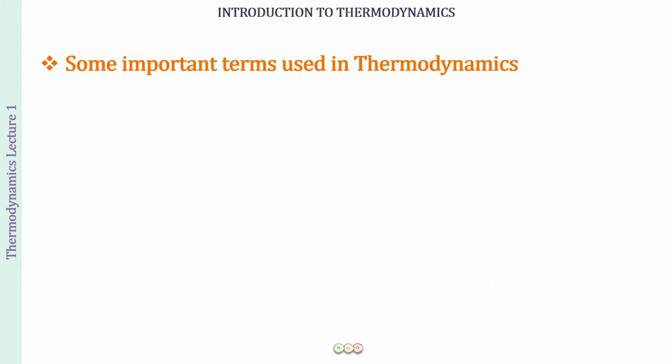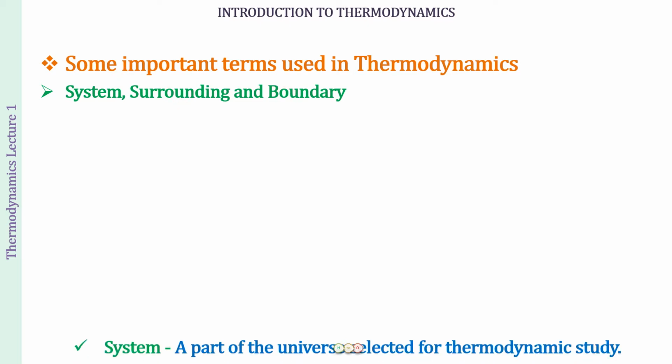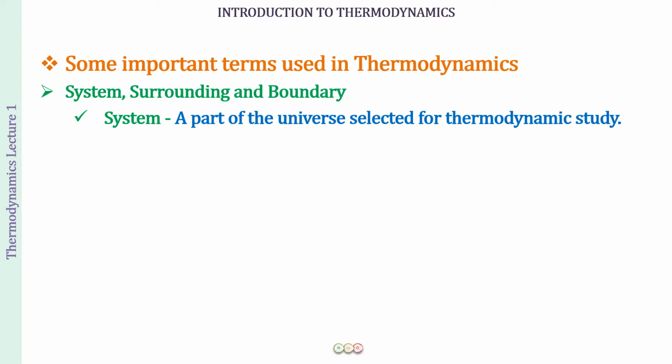So now we are going to learn some important terms which are going to be used in the study of thermodynamics, which are very important for you to understand because constantly we are going to use those terms. So first of all, you will be learning about system, surrounding and boundary. What do they mean? First of all, what is a system? This is that part of the universe which we have selected for the thermodynamic study.